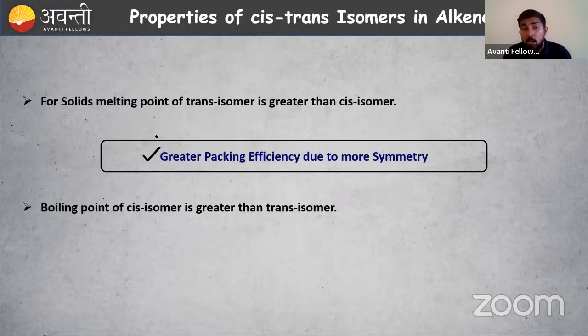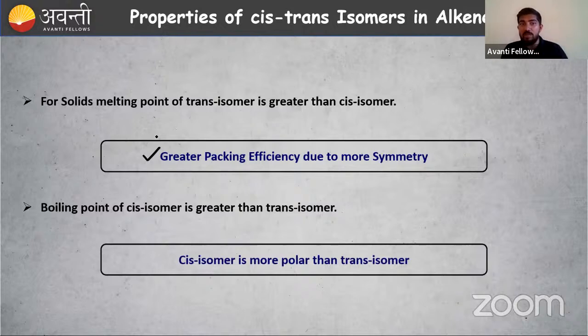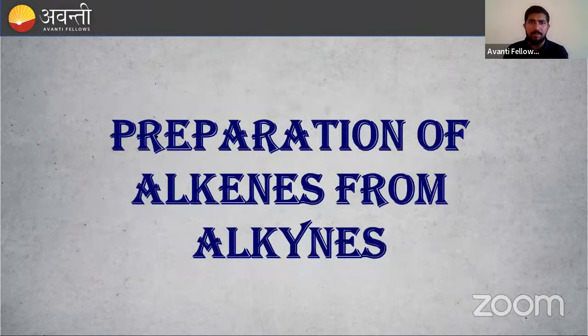What about boiling point? Boiling point is different. The boiling point of the cis isomer is greater than that of the trans isomer. What is the reason for that? The cis isomer is more polar than the trans isomer. Polarity is developed, so the boiling point is very high for the cis isomer. So these are the points regarding cis and trans: the trans isomer is more symmetrical in nature, and the cis isomer has more polarity. That is all about cis and trans isomers here.